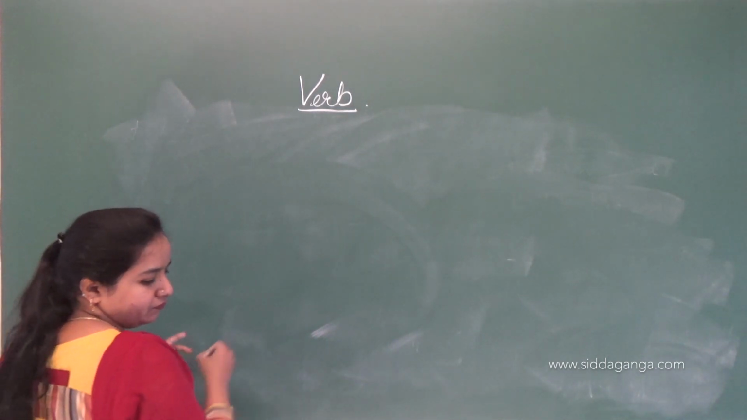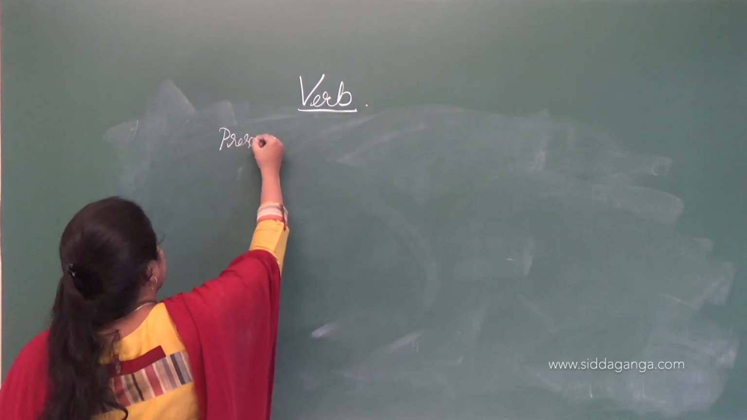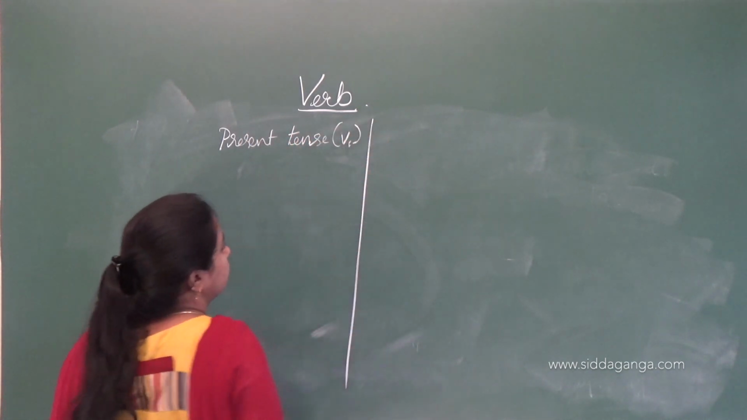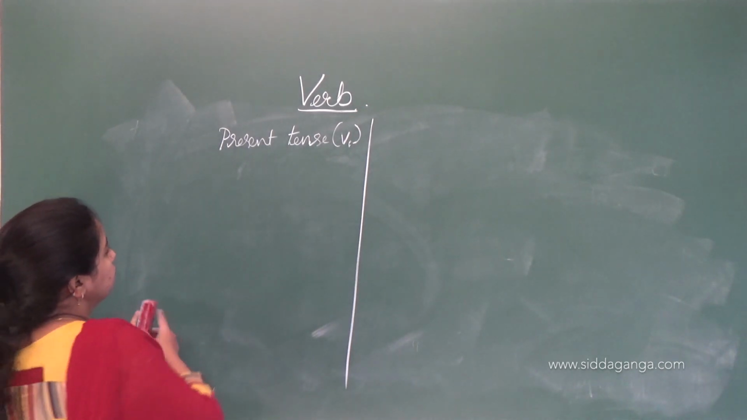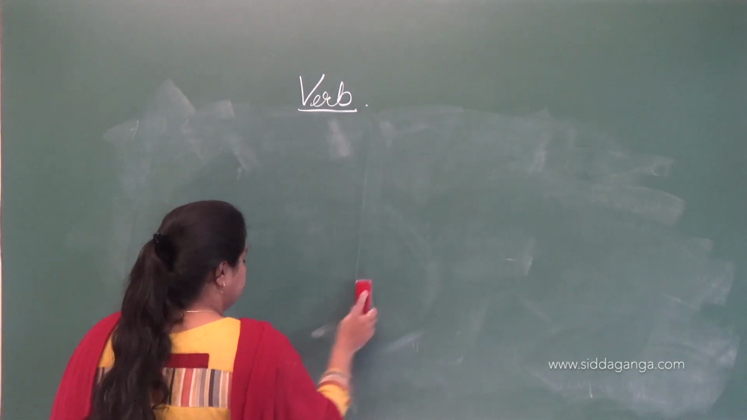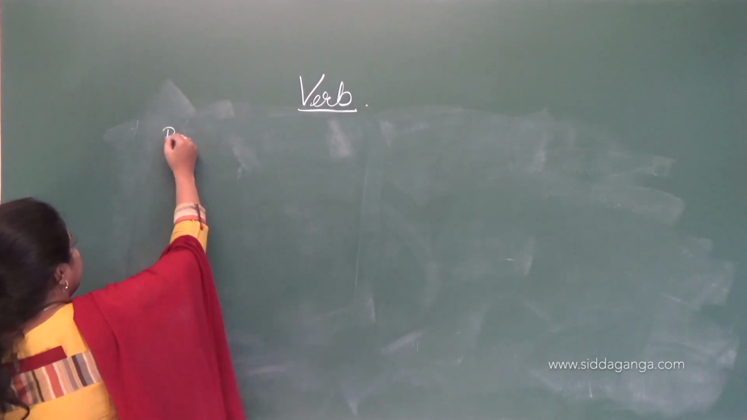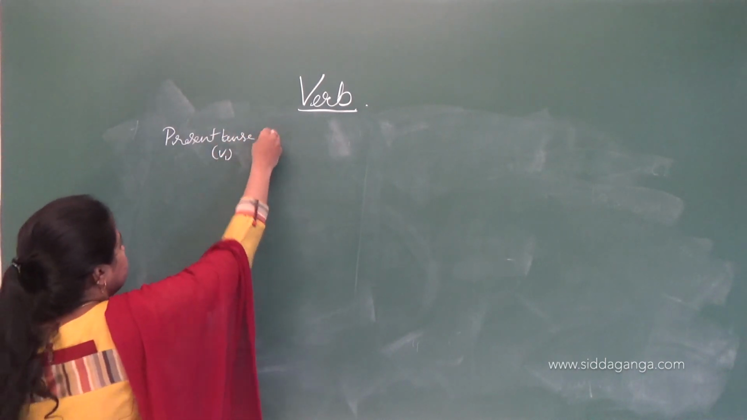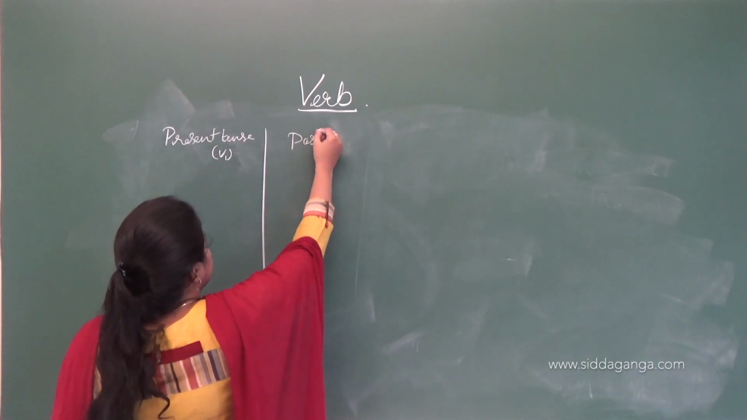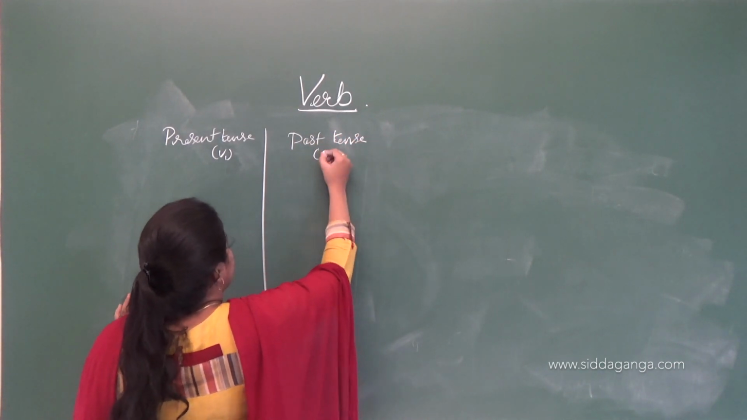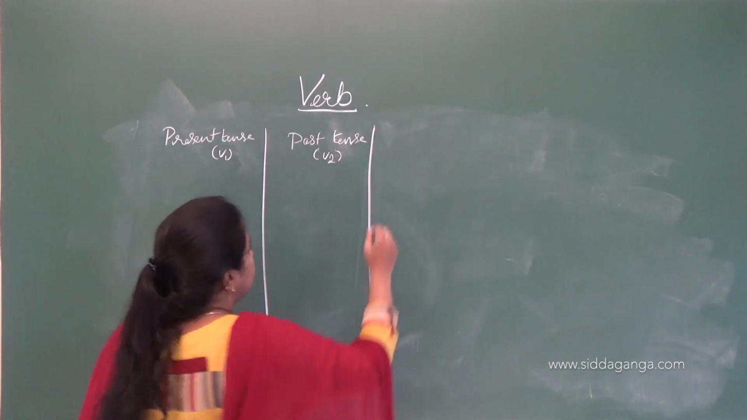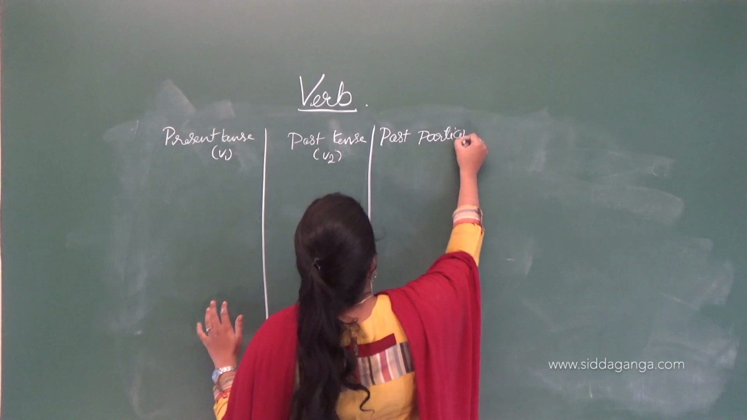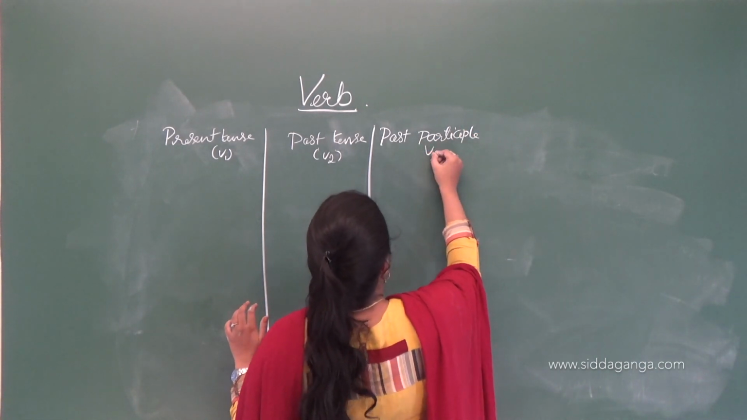Suppose present tense, we may say it is V1. Present tense is called V1, and then past tense is called V2. Past participle is called V3. Okay.